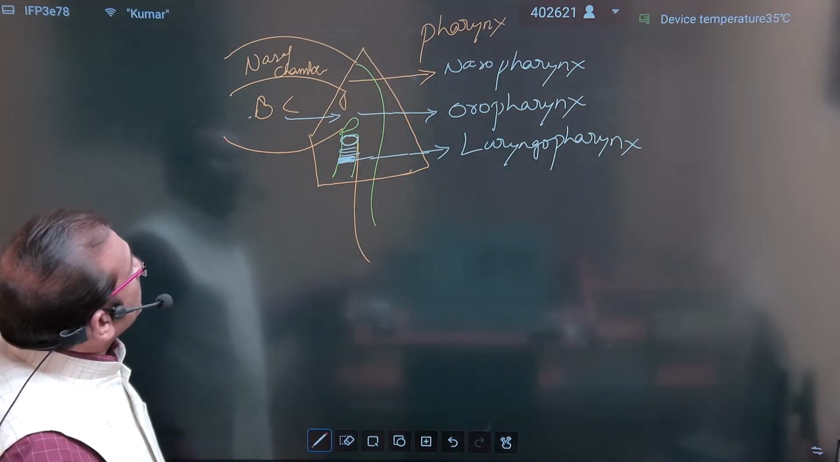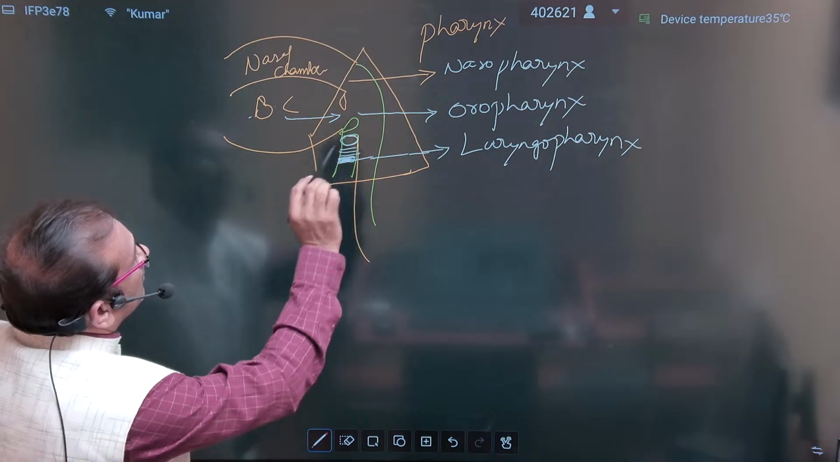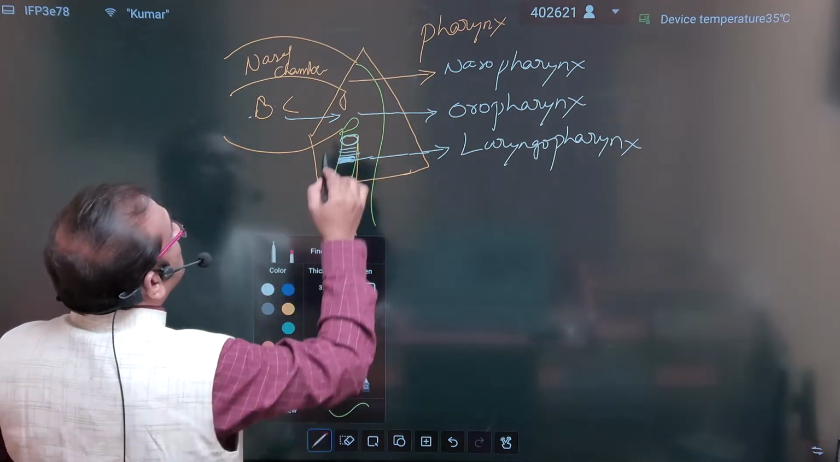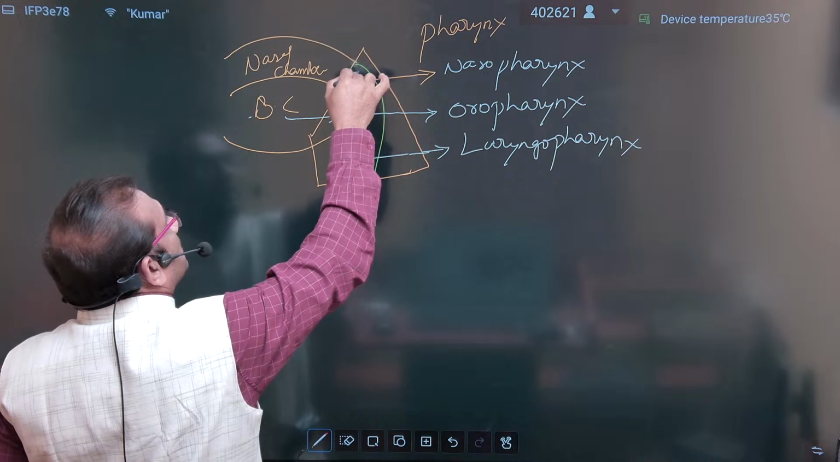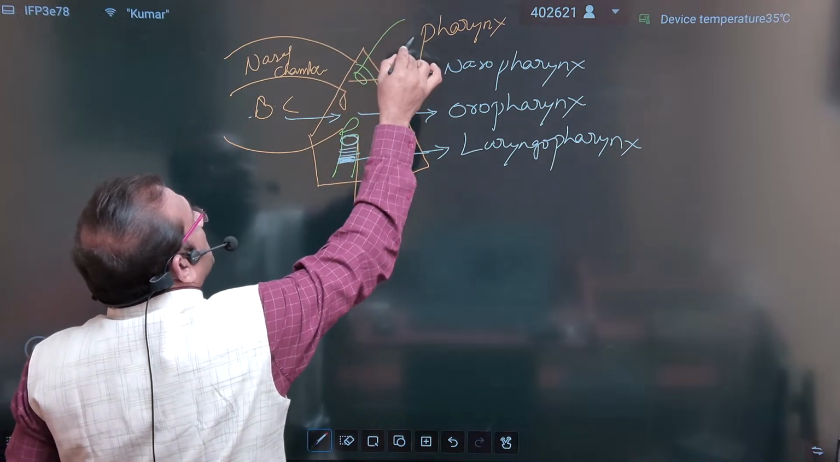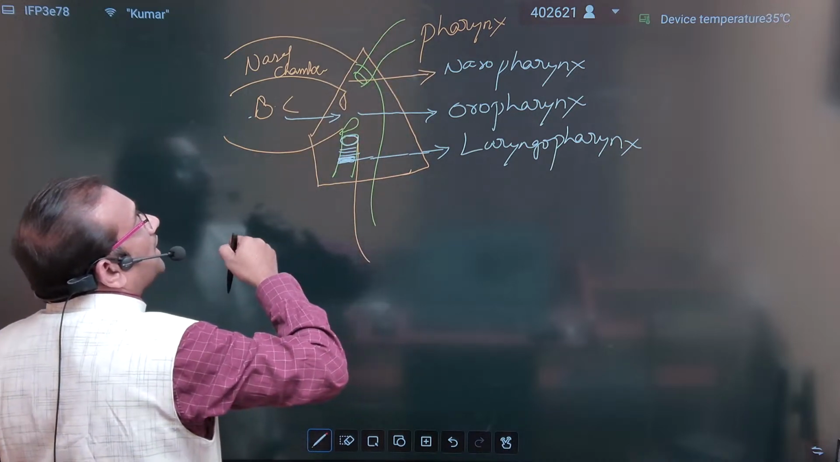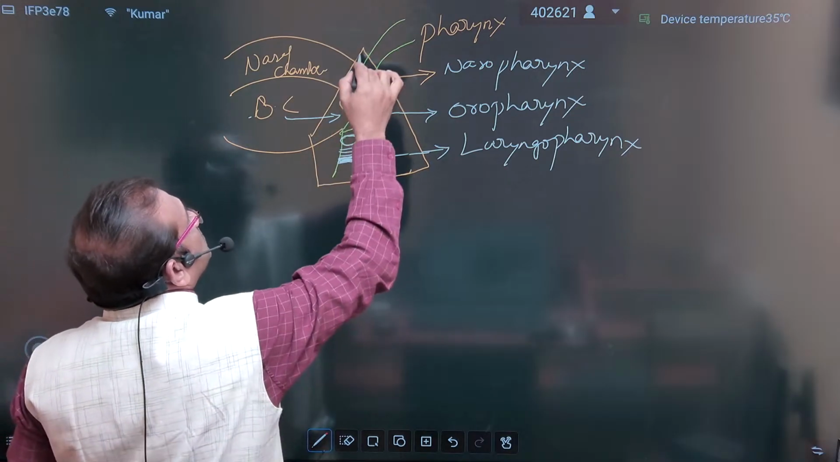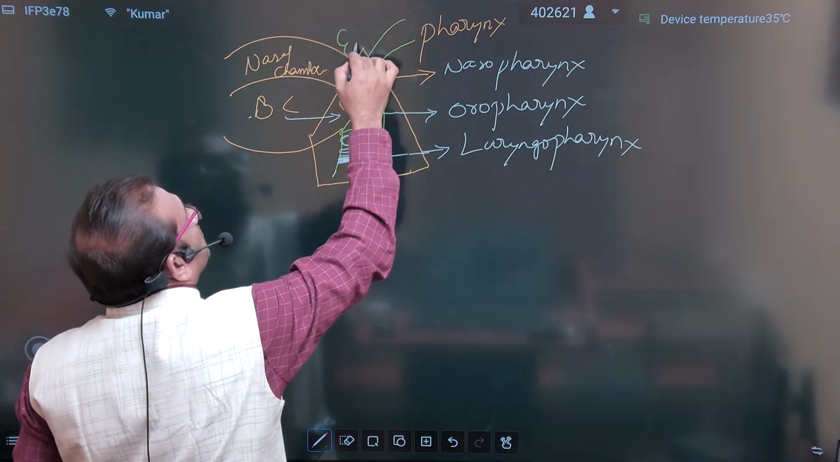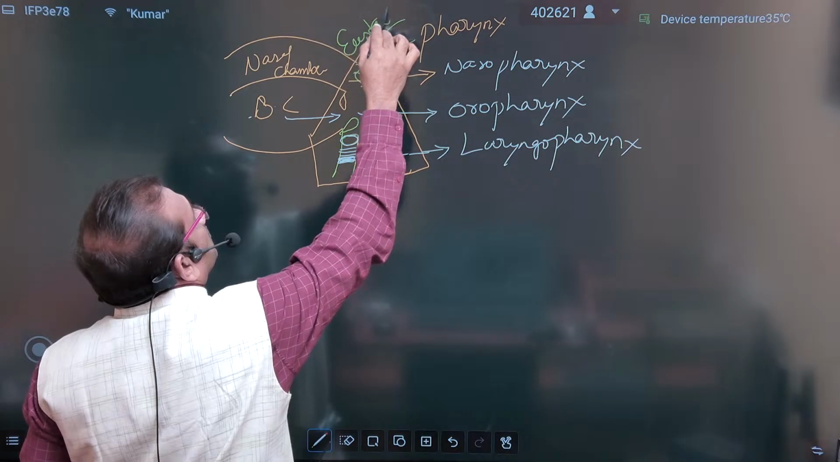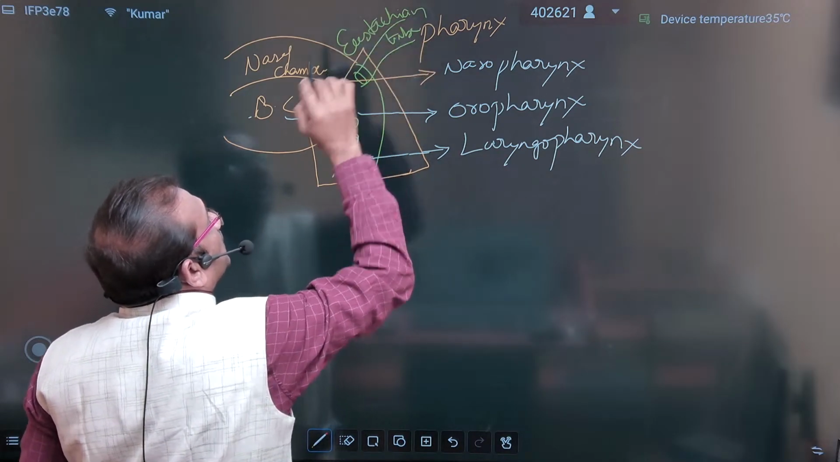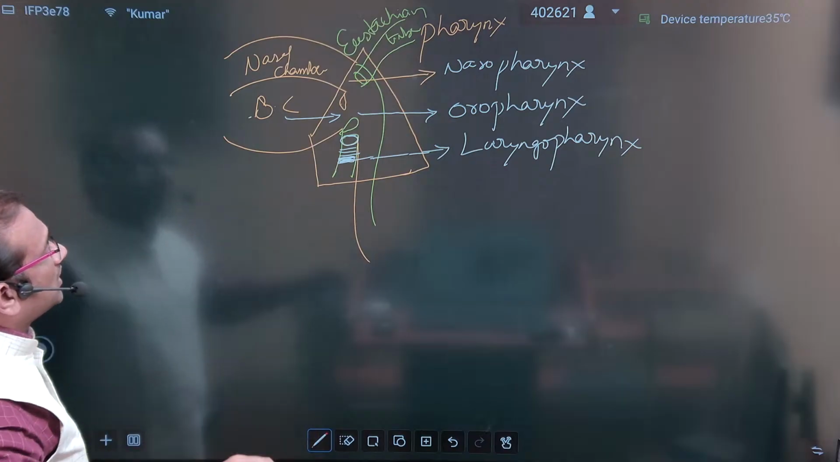Okay. From the middle ear, a canal enters into the nasopharynx area. This is known as the eustachian tube. The eustachian tube enters into the nasopharynx.